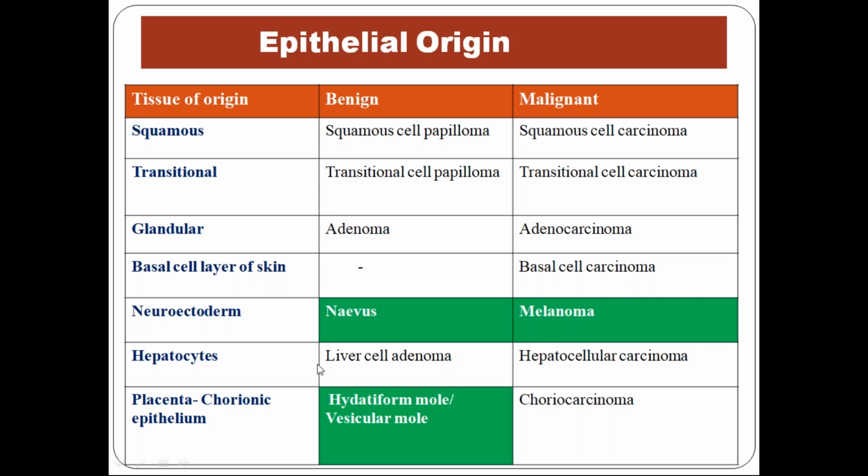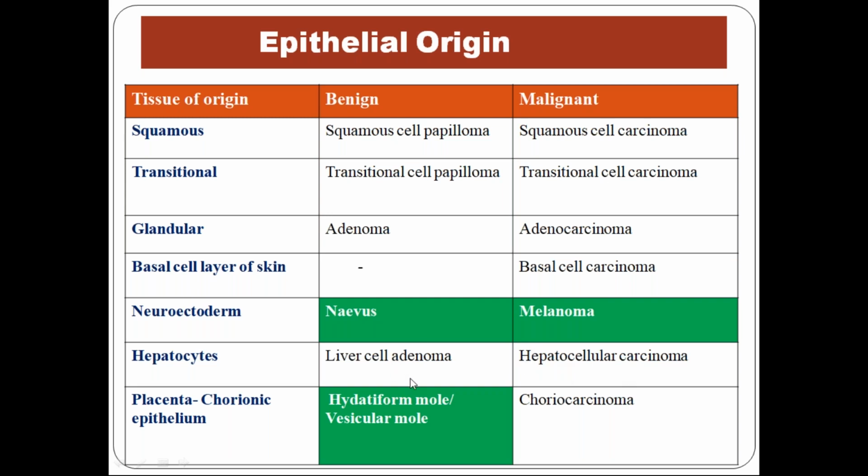Next, hepatocytes: liver cell adenoma or liver cell carcinoma. The better terminology is hepatocellular carcinoma and hepatocellular adenoma. I gave you two synonyms because liver cell carcinoma was used previously, but now the appropriate and correct term is hepatocellular carcinoma.